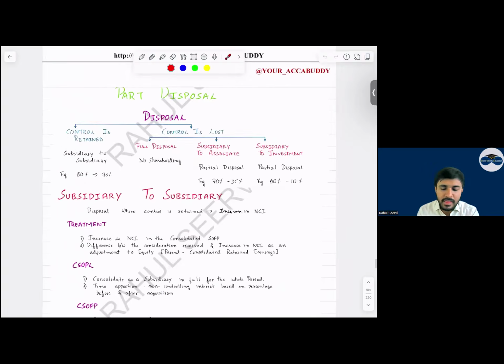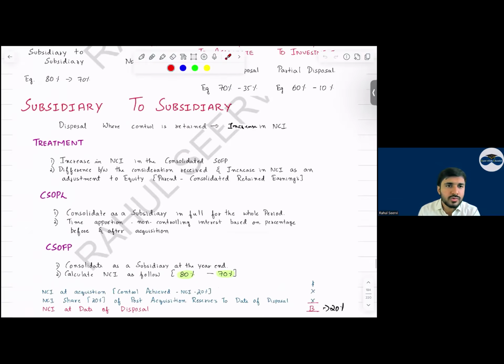Subsidiary to subsidiary. In subsidiary to subsidiary, what do we do? Can I say disposal where the control is retained? Increase in NCI. How will the treatment be? Increase in the NCI in the consolidated statement of financial position. I am disposing, so NCI will increase for sure. The difference between the consideration received and the increase in NCI will be recorded in consolidated retained earnings, that is within equity.